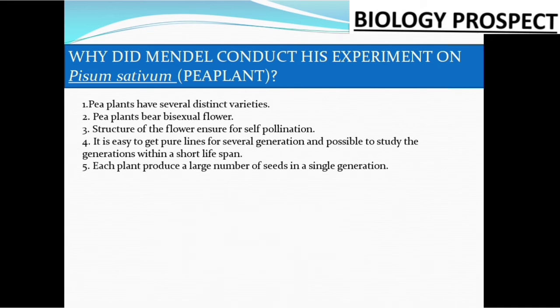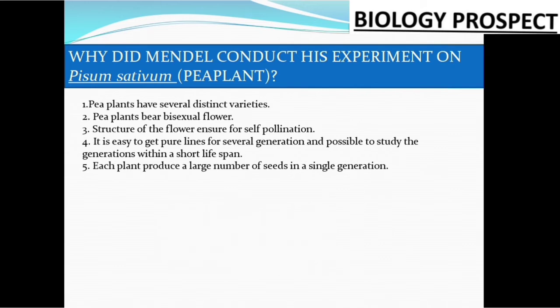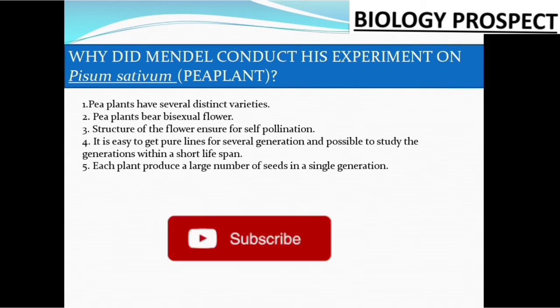The fourth point is that it is easy to get a pure line for several generations and possible to study the generations within a short lifespan. What is the meaning of that? Actually, the pea plant is an annual plant.